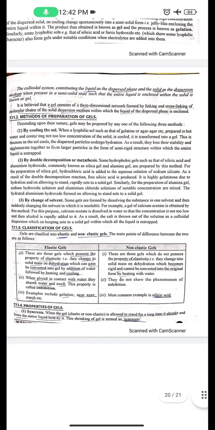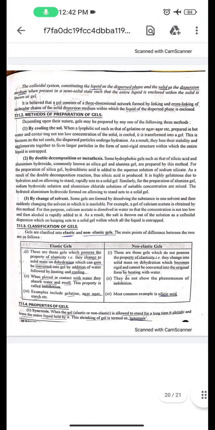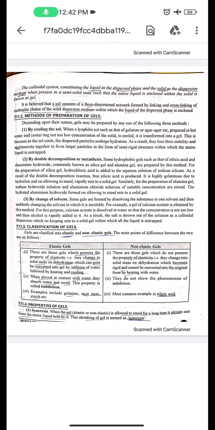The colloidal system, considering the liquid as the dispersed phase and the solid as the dispersion medium, when present in a semi-solid state such that the entire liquid is enclosed within the solid, is known as gel. It is believed that a gel consists of a three-dimensional network formed by linking and cross-linking of molecular chains of the solid dispersion medium within which the liquid of the dispersed phase is enclosed.